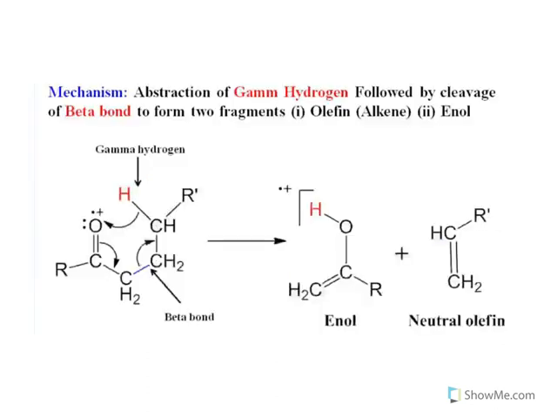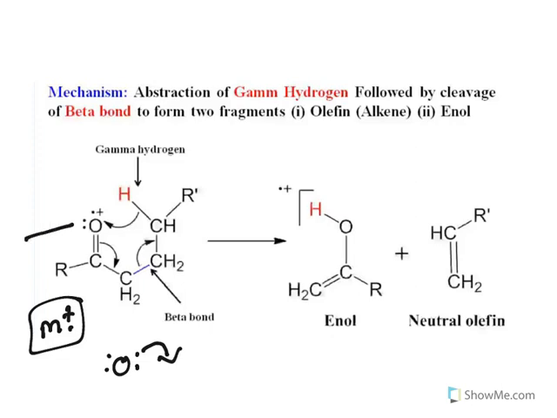Now, how does the rearrangement occur? The mechanism is abstraction of a gamma hydrogen. This gamma hydrogen is abstracted by this oxygen, followed by cleavage of the beta bond to form fragments of olefin and enol. Let us see it in a little more detail. This one is a radical cation. In the radical cation, oxygen has non-bonding electrons, one of which is knocked out by the electron beam.